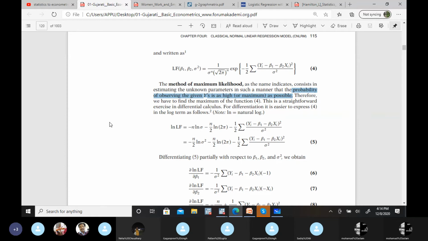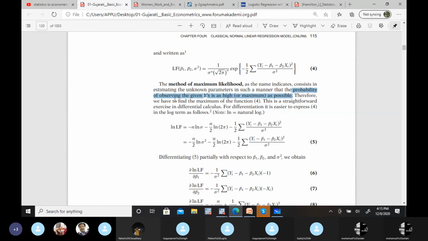Just don't think in terms of 1 and 0. This MLE method is not designed for only binary outcomes. Just think that y may be a quantitative or qualitative variable. That's not a concern here, so forget that. Let's suppose y is quantitative. This MLE method is not designed only for a qualitative dependent variable. Indirectly we are using it because we have this nonlinear problem, so we don't have any other option. But it is not designed for that only.